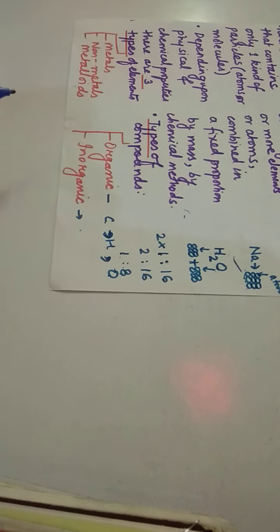Organic compounds are formed by combining carbon, hydrogen and oxygen generally, and inorganic compounds from any 2 or 3 elements out of the 118 elements in the periodic table.